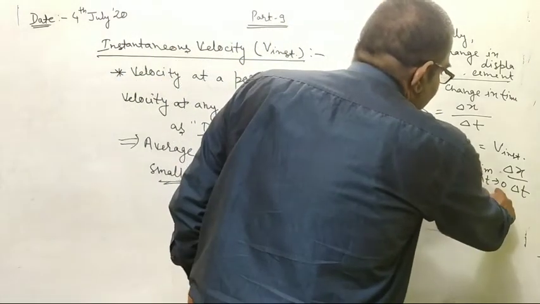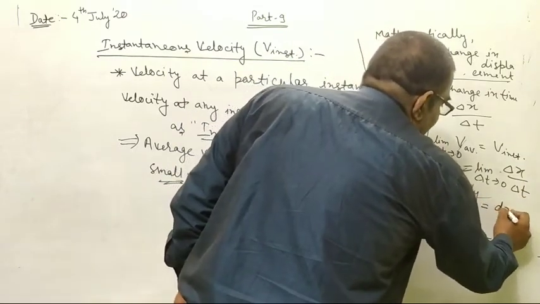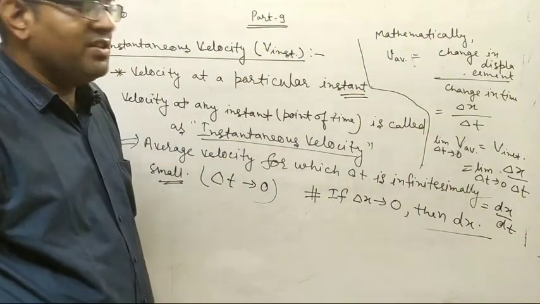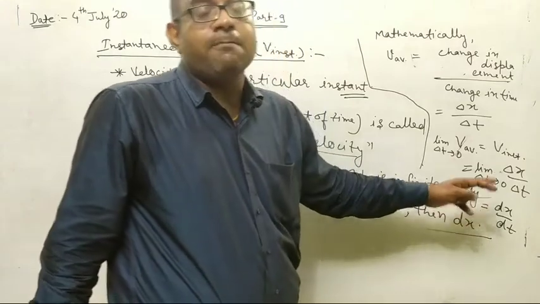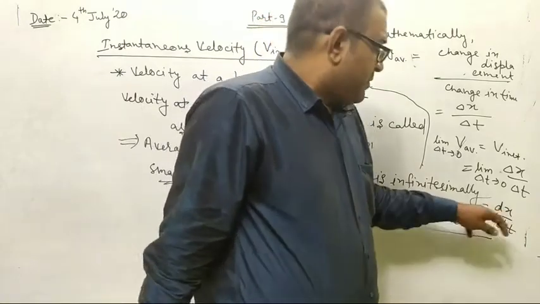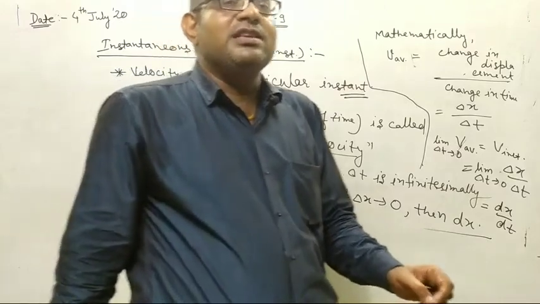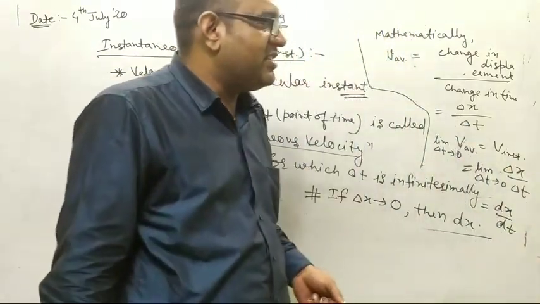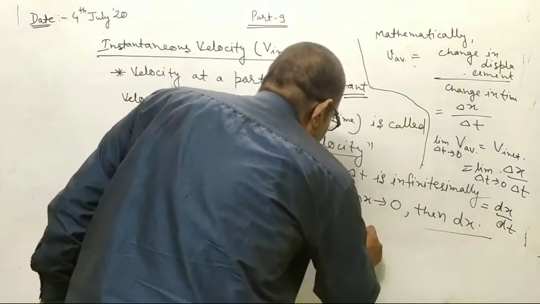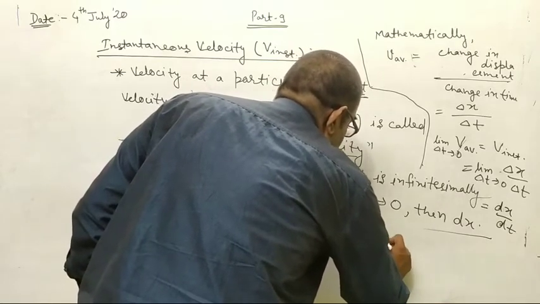So here, as delta tends to 0, del x upon del t can be written as dx upon dt. This is called the differential coefficient of x. The differential coefficient is an operator, just like addition, multiplication, subtraction and division. In a similar fashion, d upon dt with any variable is the differential of that variable, and it is a mathematical operator.